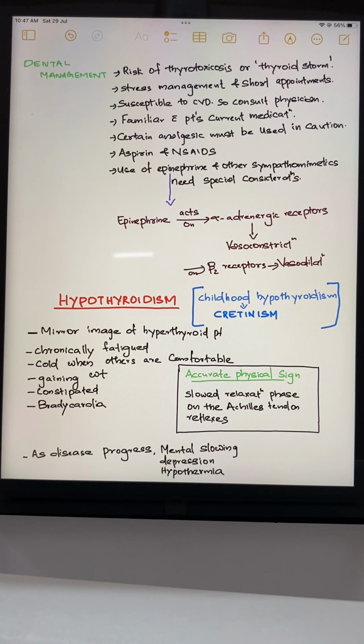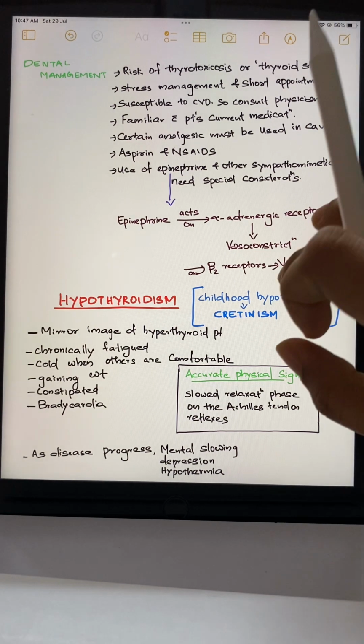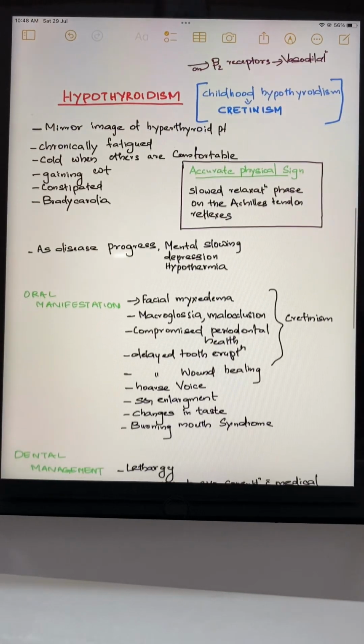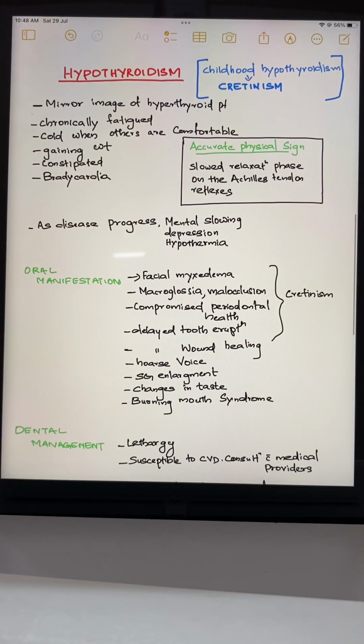Then next is hypothyroidism. As I told you, the symptoms are just the opposite of hyperthyroid patients. In hyperthyroid patients, they may feel hot always, but in this disease they feel cold.